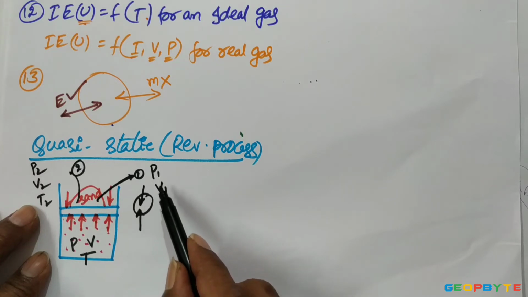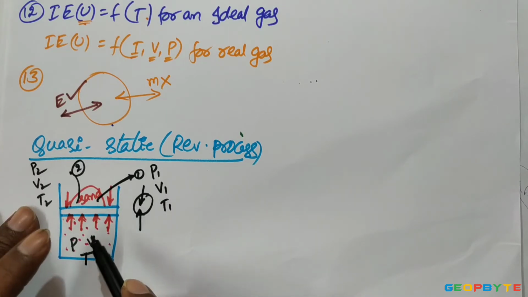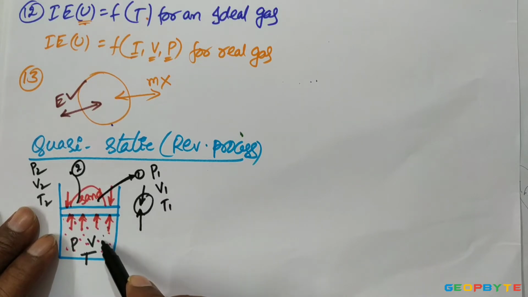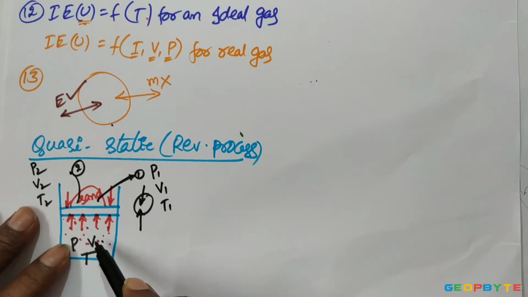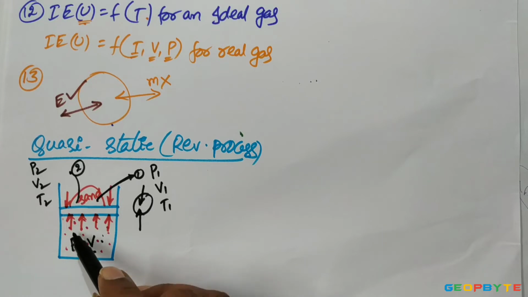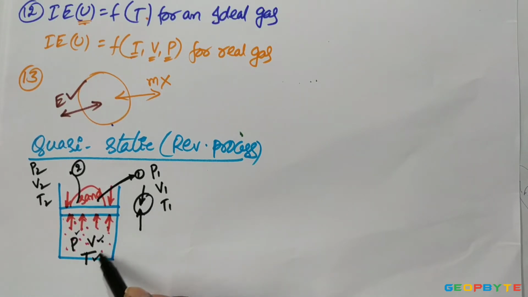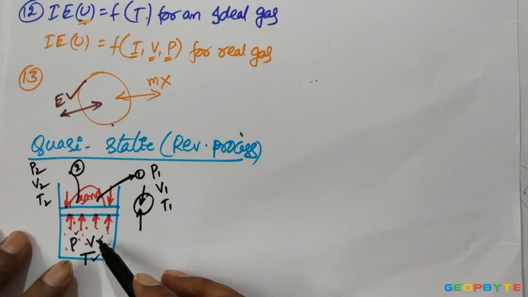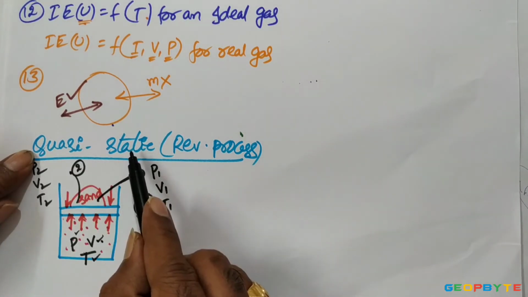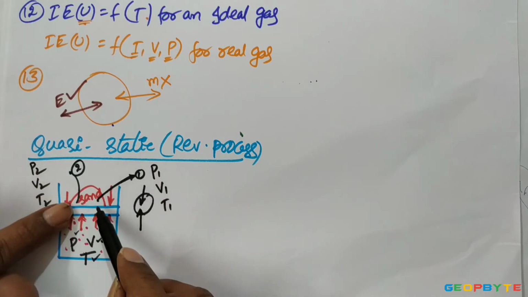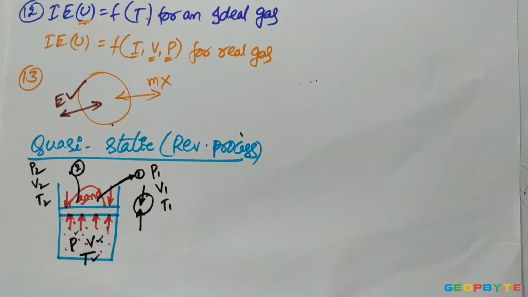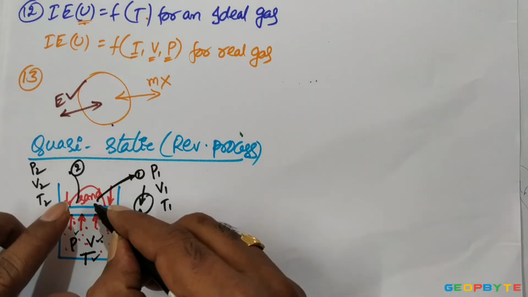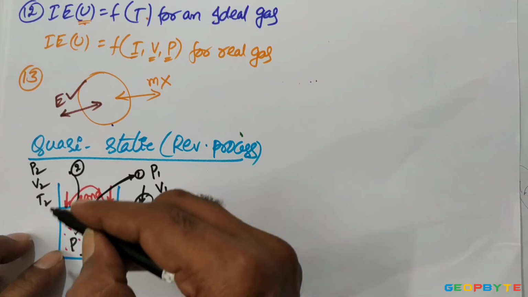Like that, once you replace all the sand particles, the piston gets back to its original position. Then the gas maintains its original properties: P the pressure, V the volume, T the temperature. Such a process is called a reversible process. The best example of a reversible process is the quasi-static process. Remember, if I remove the sand particles one by one, the piston moves slowly, and the process comes under a reversible process.